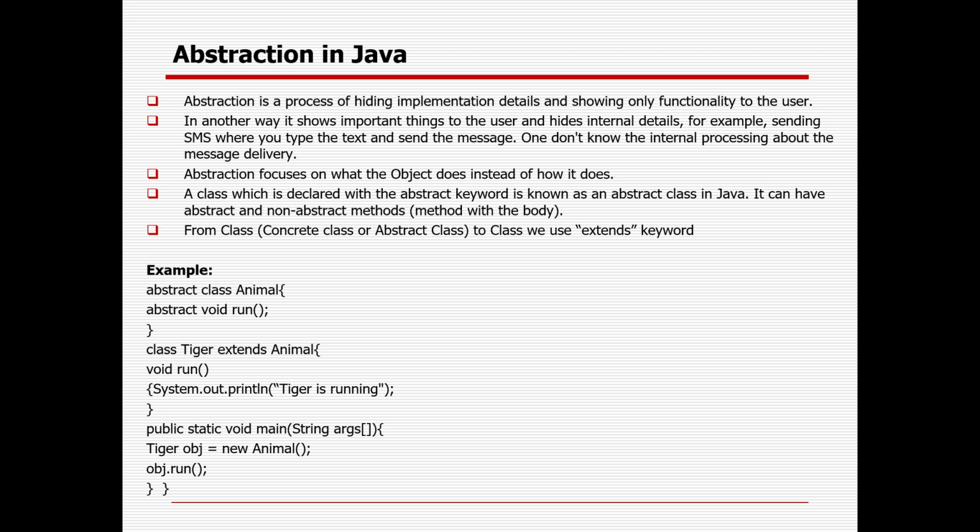A class which is declared with the abstract keyword is known as an abstract class in Java. An abstract class can have abstract and non-abstract methods. From the class, we can use the extend keyword to implement it in another class from the abstract class. Now let's try to see.